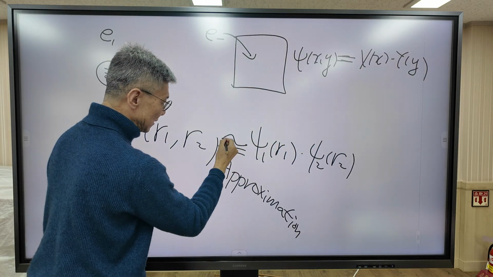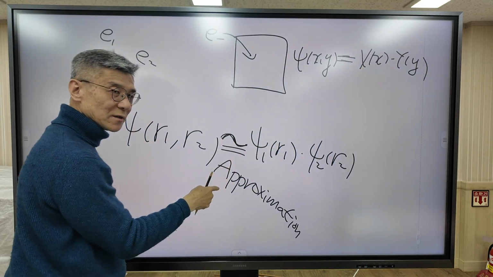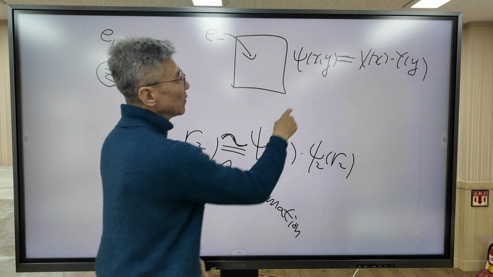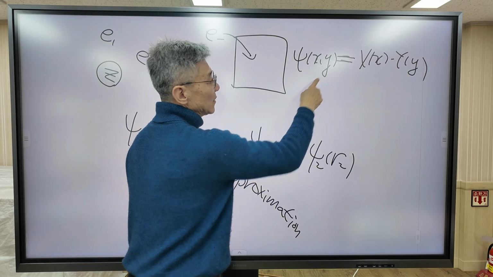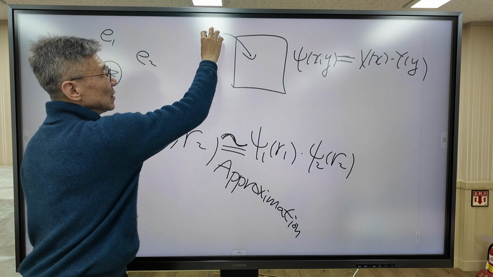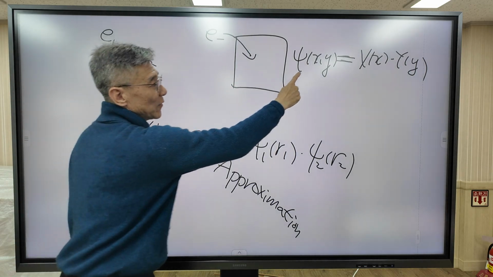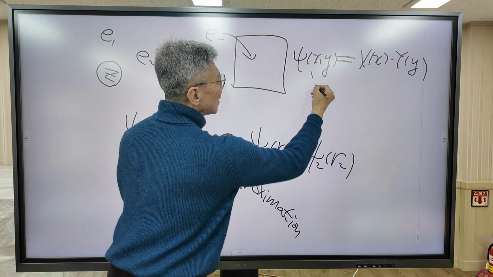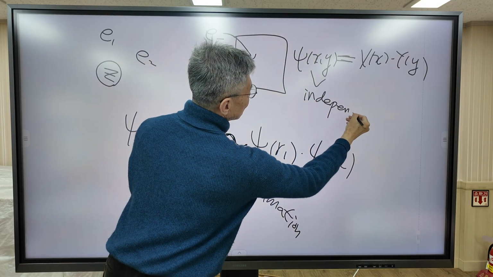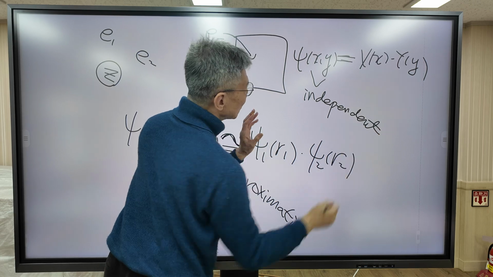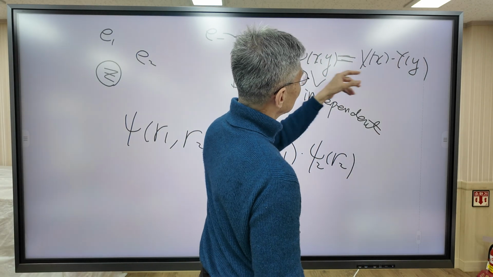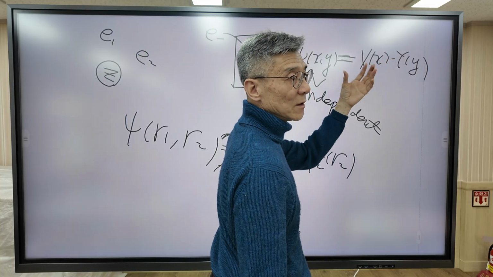But in this case, it is an approximation. Why? Because in that case, variable x and variable y are independent. They don't interact with each other because the electron is in empty space. So expressing the wave function this way is not an approximation.